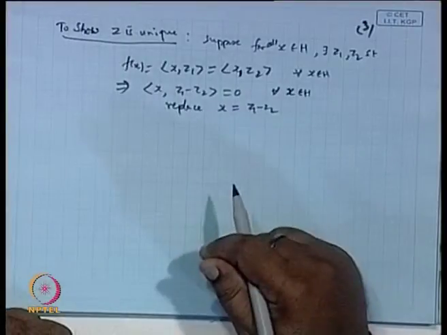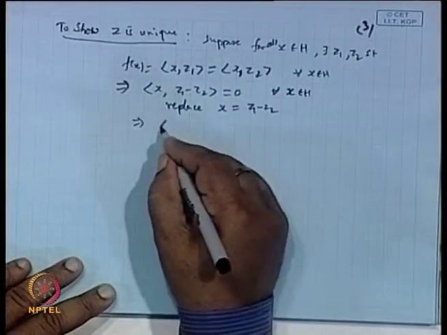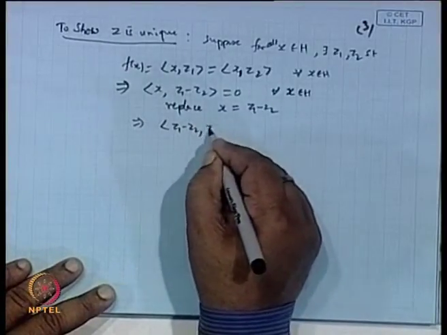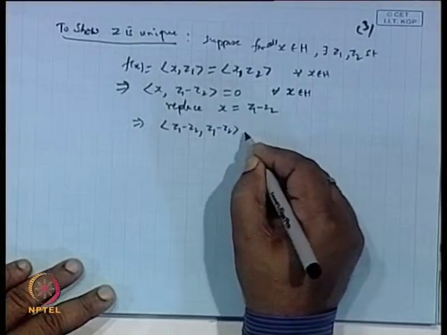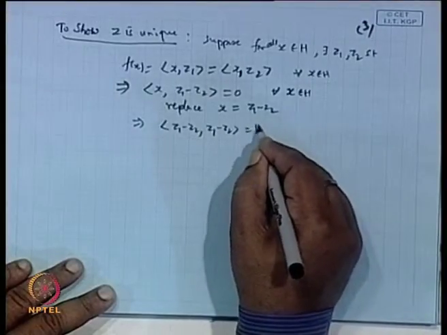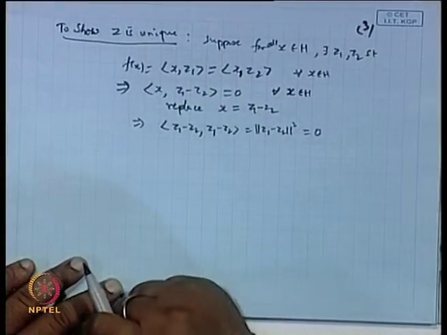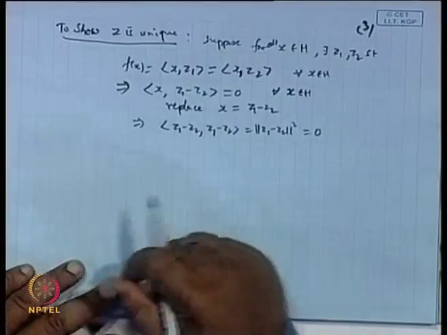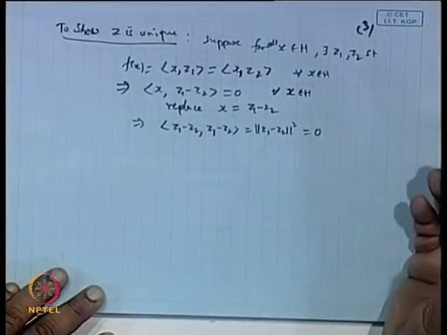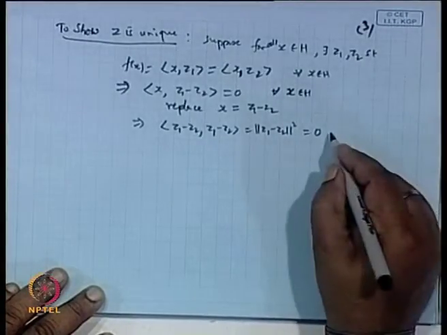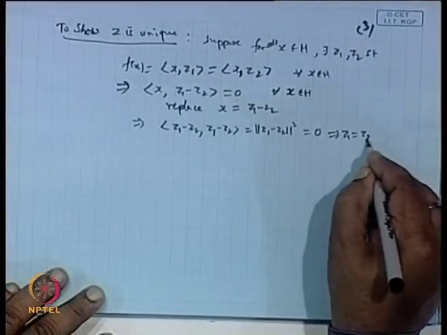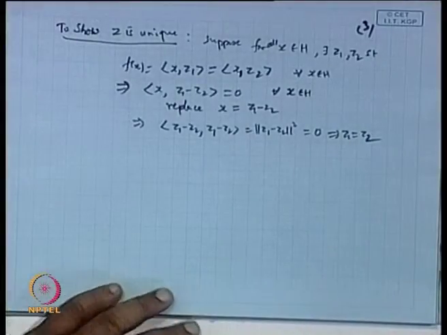We can choose that. So this becomes the inner product of z1 minus z2 with itself, that is equal to the norm of z1 minus z2 whole squared, which is 0. But the norm of anything being 0 means that point must be 0. So this implies that z1 equals z2. So uniqueness follows.